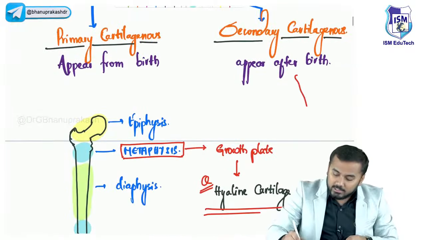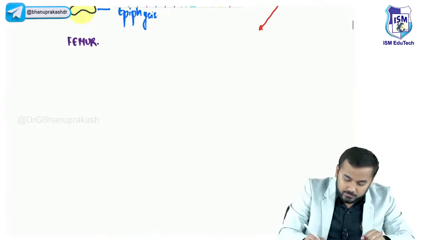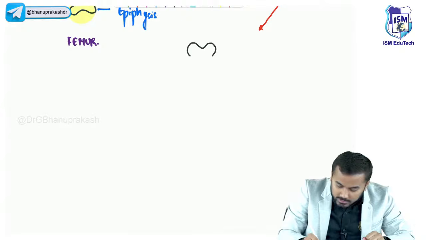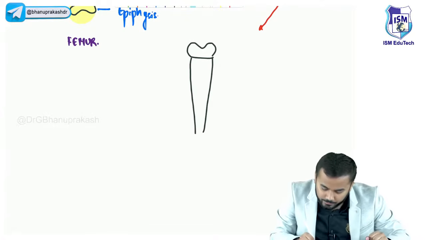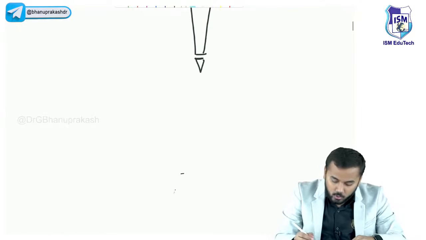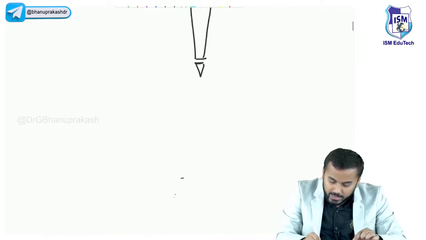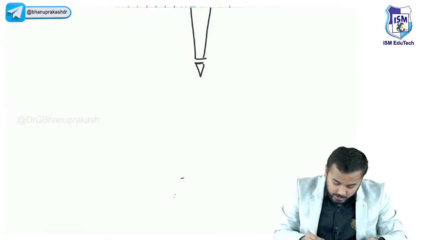So secondary cartilaginous joint examples we'll see now. What are these secondary cartilaginous joints? See, this part which I'm drawing right now is your sternum and this is your xiphoid process. And if I go a little bit down, here I have two bones, right? What are these two bones? Just look here now.